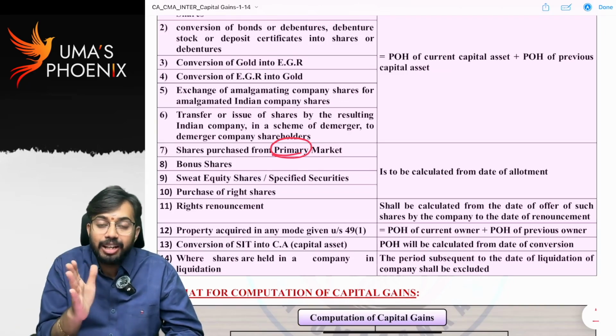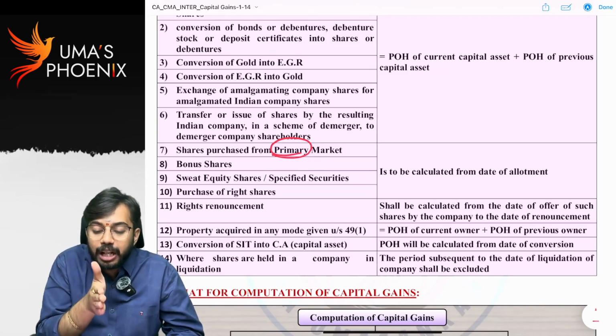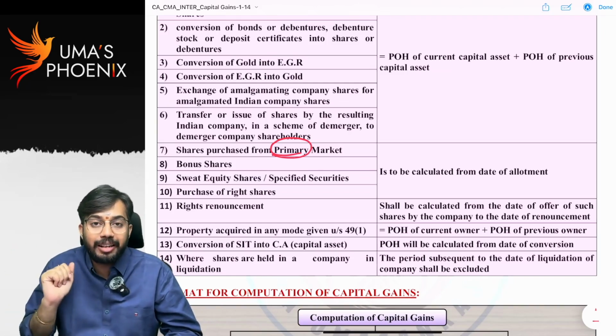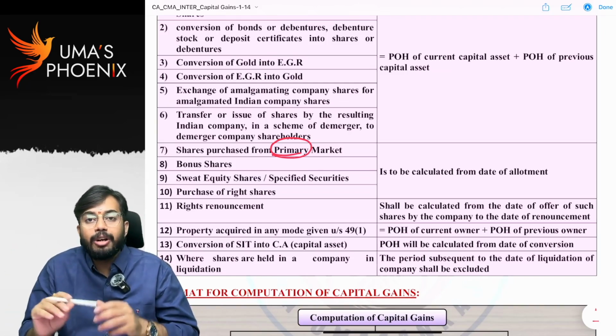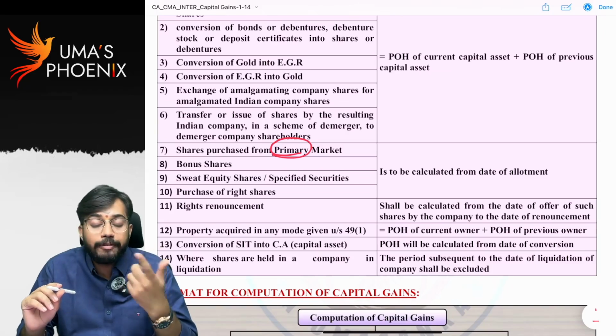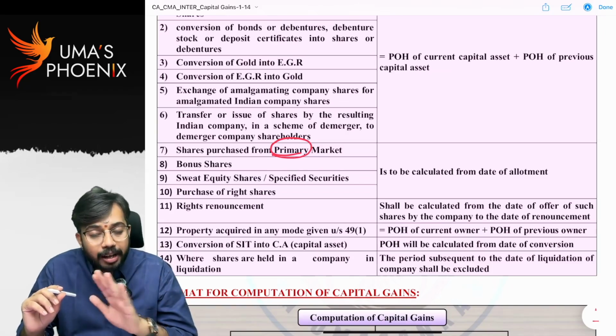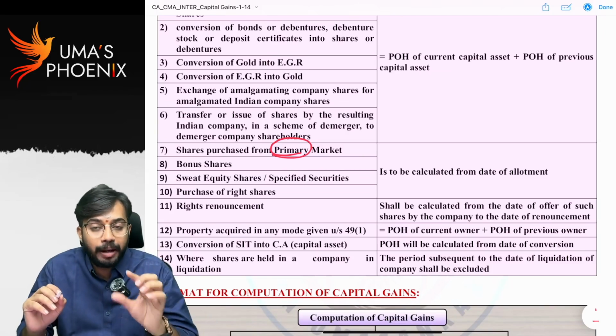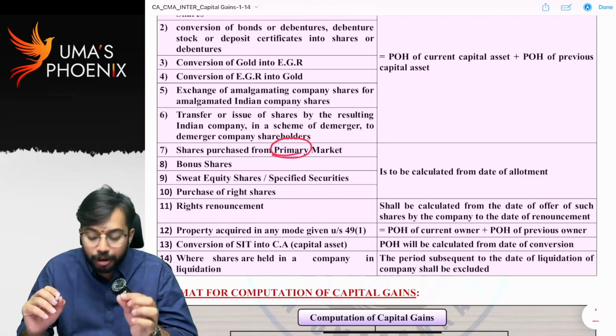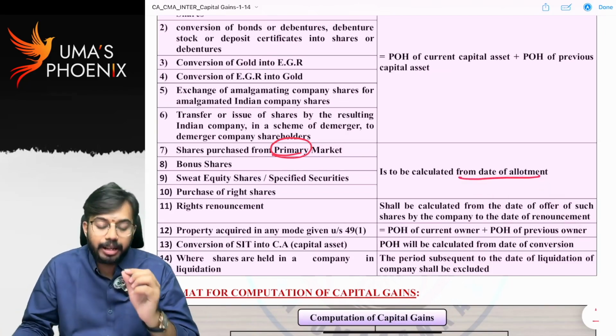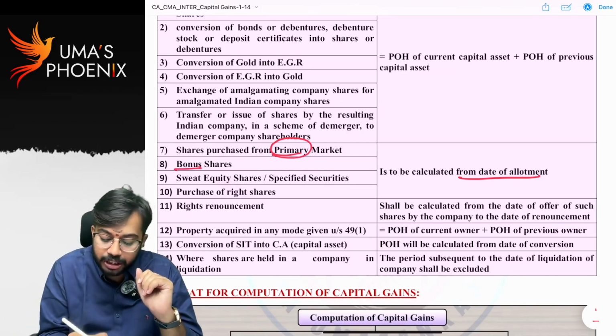There is guarantee. So there is security. So from 15th February onwards, I have to calculate the period of holding. So whenever you are purchasing shares directly from primary market, don't calculate period of holding from date of application. Calculate period of holding from date of allotment. Is it clear?